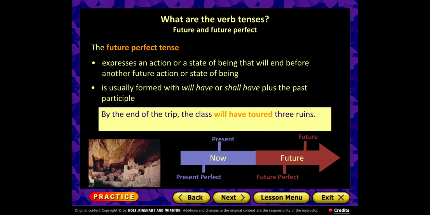And if we can see the timeline here, we have two actions in the future, future perfect and future. This future perfect finishes first, and then the second one happens.